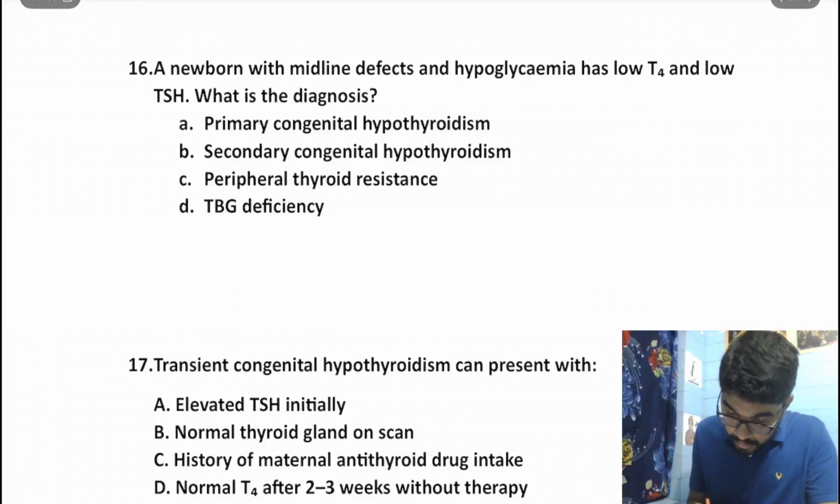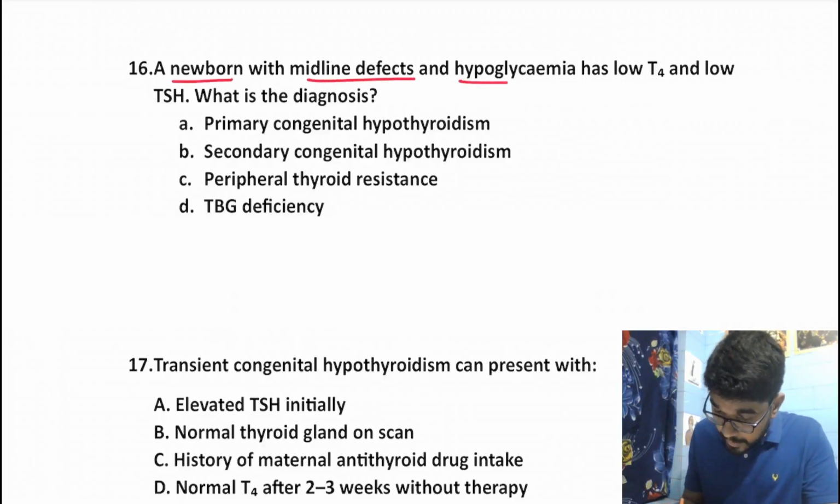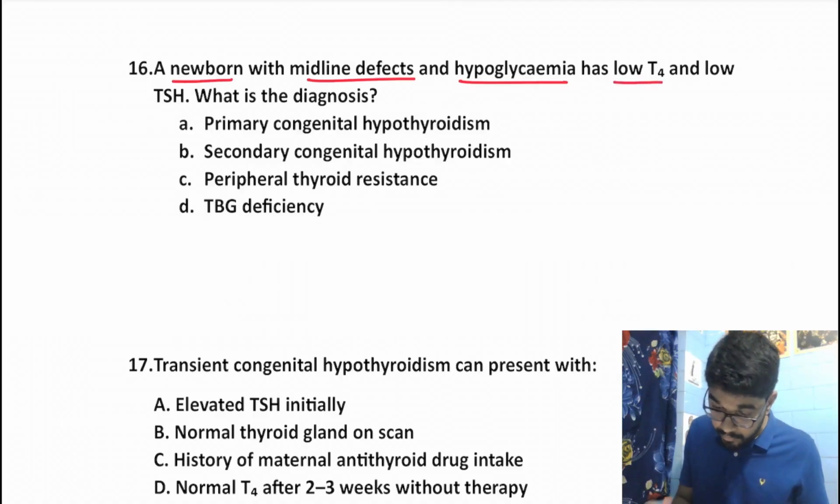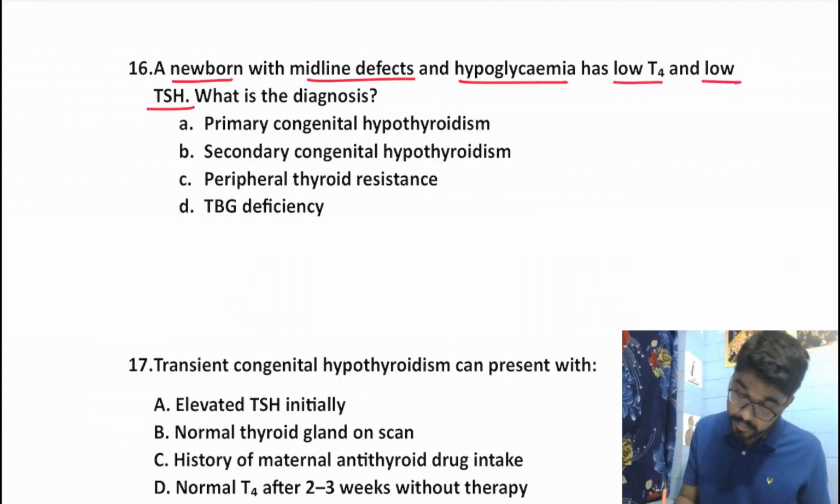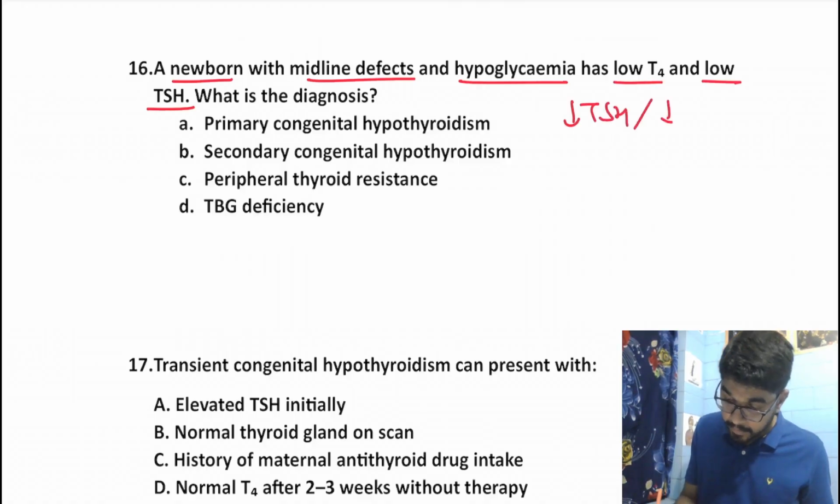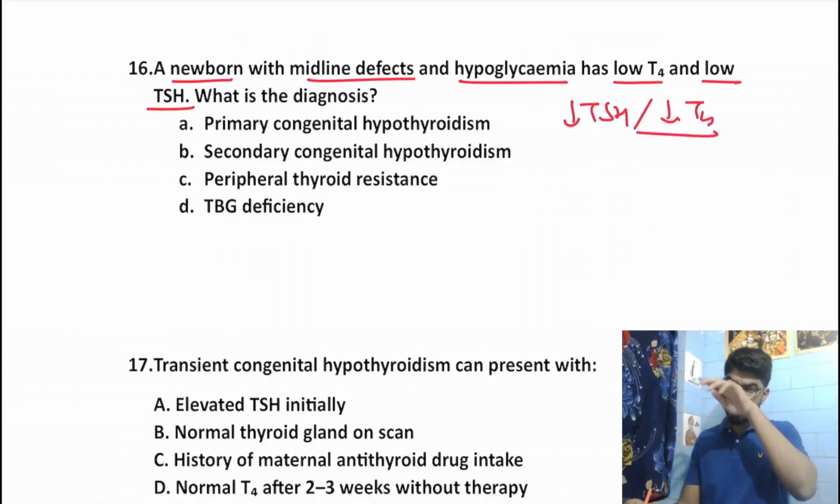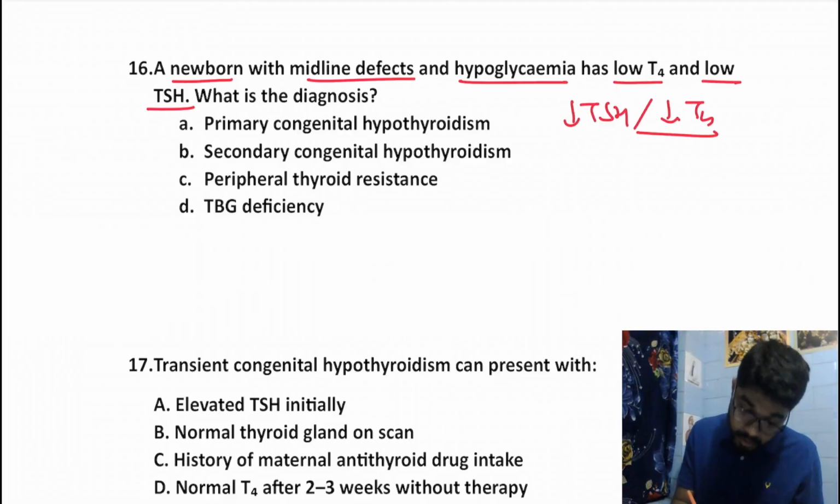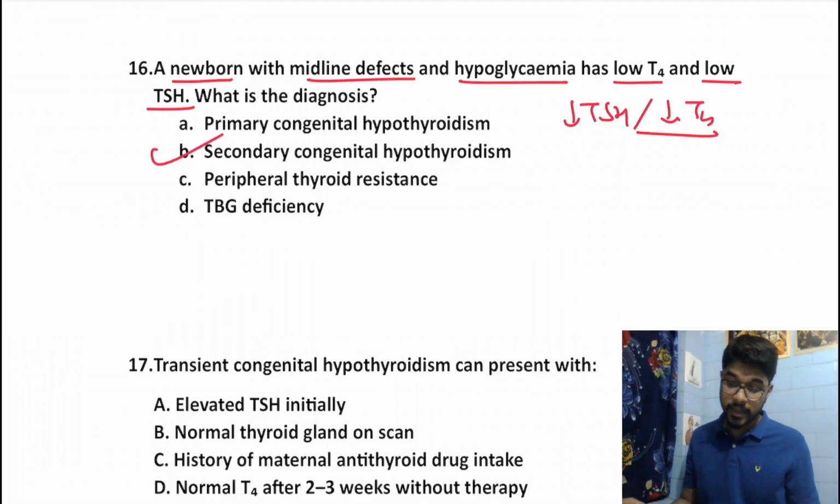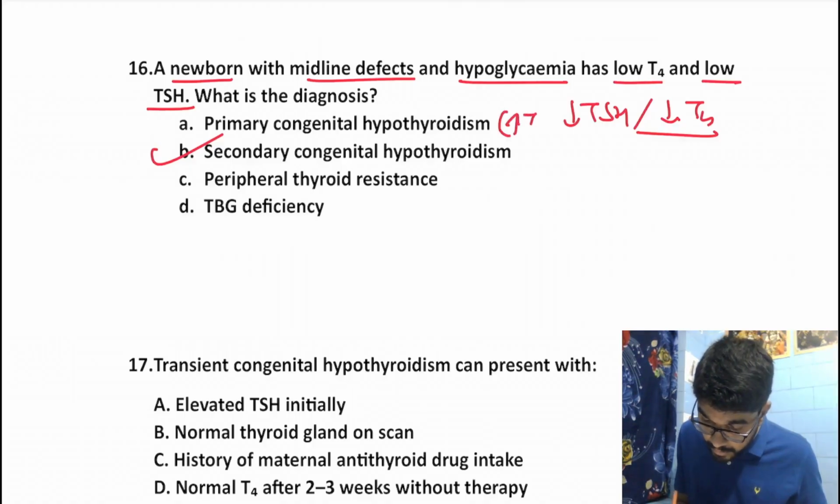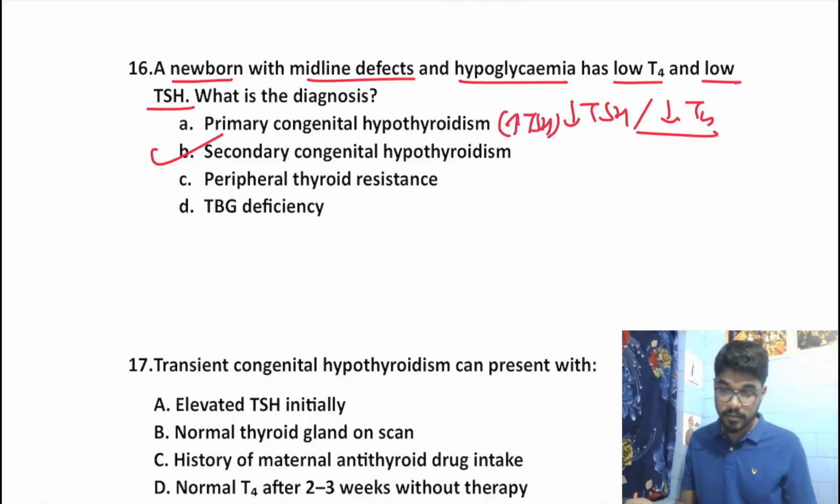A newborn with midline defects and hypoglycemia with low T4 and low TSH, what is the diagnosis? We have low TSH and we have low T4, and the features are suggestive of congenital hypothyroidism, so it should be secondary congenital hypothyroidism, because in primary there has to be increase in TSH, right?